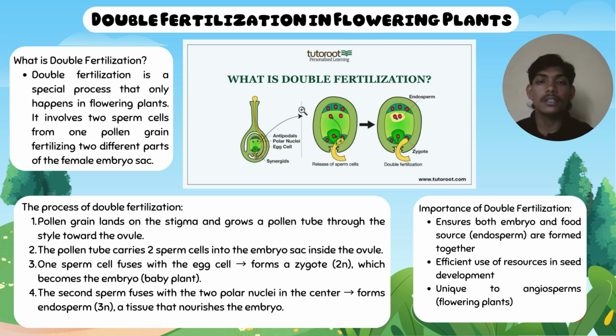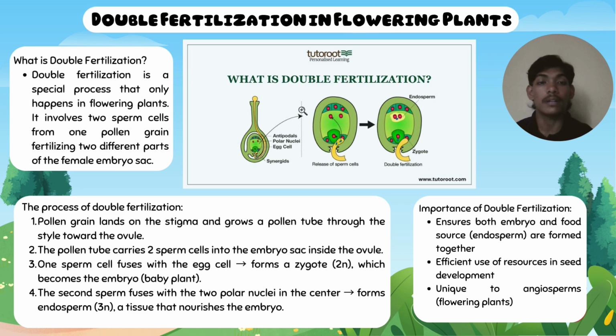Double fertilization in flowering plants. What is double fertilization? Double fertilization is a special process that only happens in flowering plants. It involves two sperm cells from one pollen grain fertilizing two different parts of the female embryo sac. The importance of double fertilization is to ensure both the embryo and the food source, the endosperm, are formed together. It is an efficient use of resources in seed development, unique to angiosperms, the flowering plants.